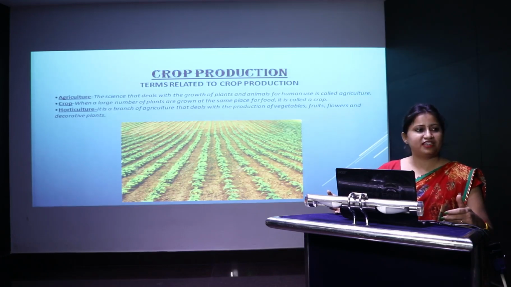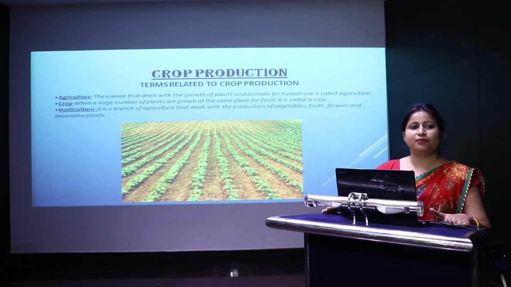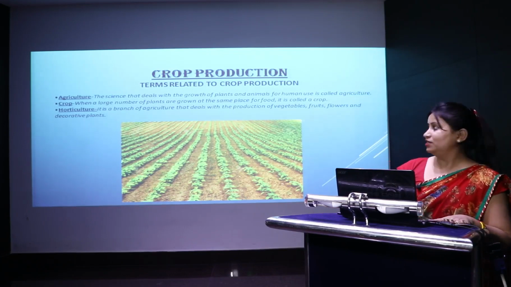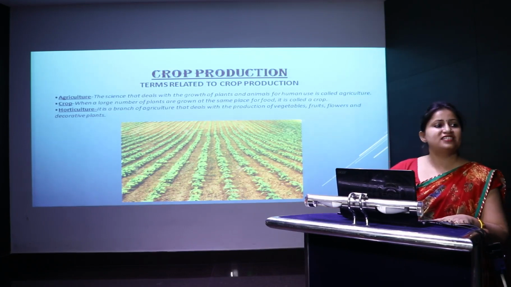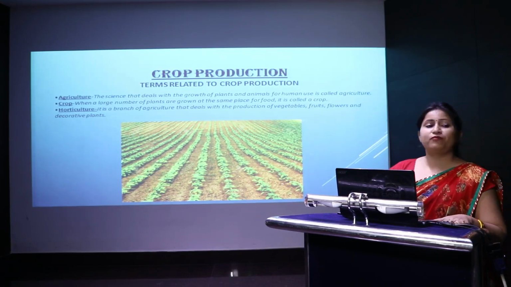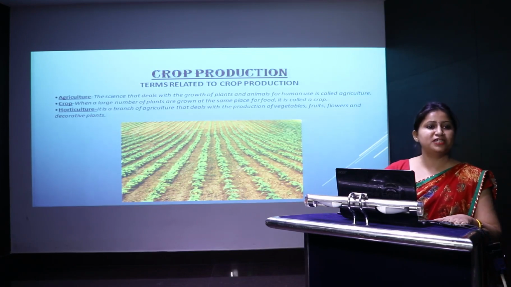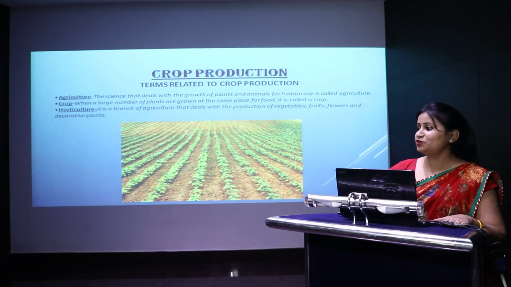So we are going to start with the chapter. The first topic which we are going to discuss are the terms which are related to agriculture. What is agriculture? Agriculture is the science that deals with the growth of plants and the animals for human use. Now we will talk about the crops.